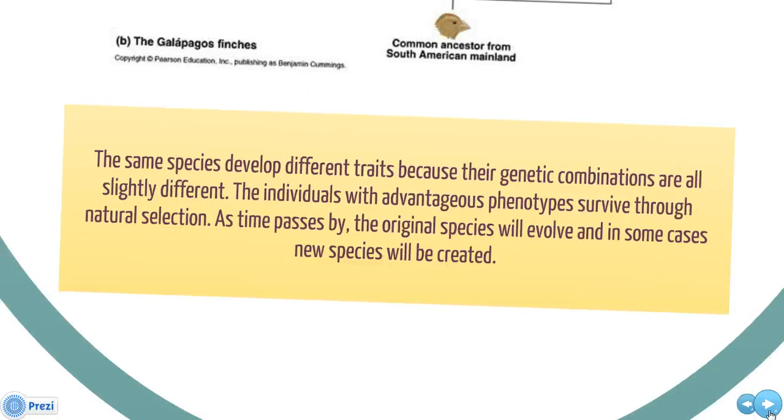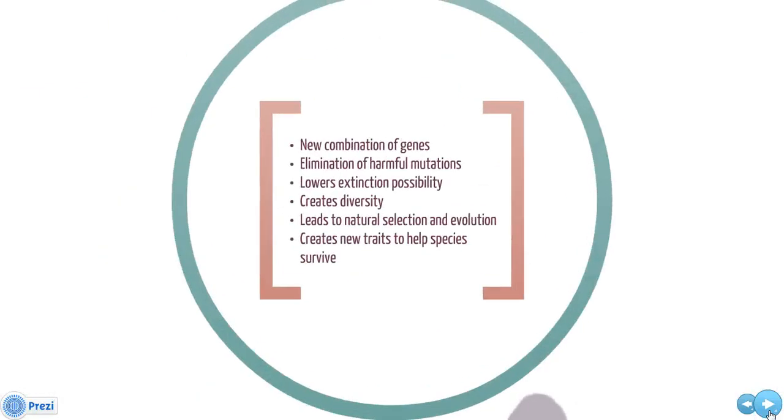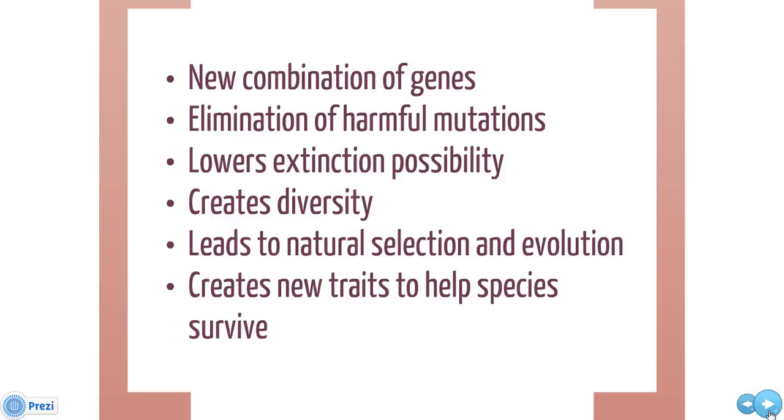Sexual reproduction creates new combinations of genes. It was not mentioned before, but sexual reproduction also eliminates harmful mutations. When an individual of a species possesses harmful mutations, it often dies without reproducing. Thereby it does not pass on the mutations to the next generation.